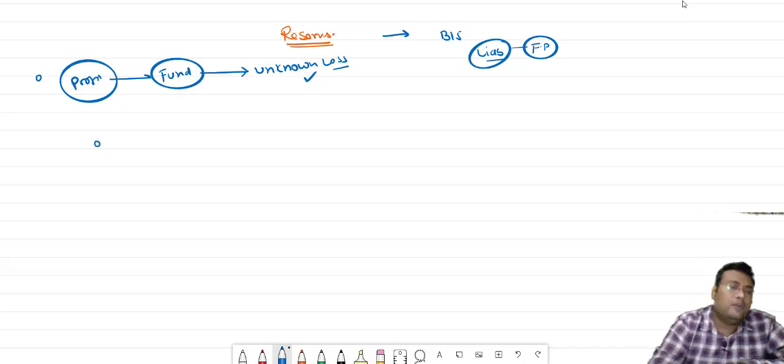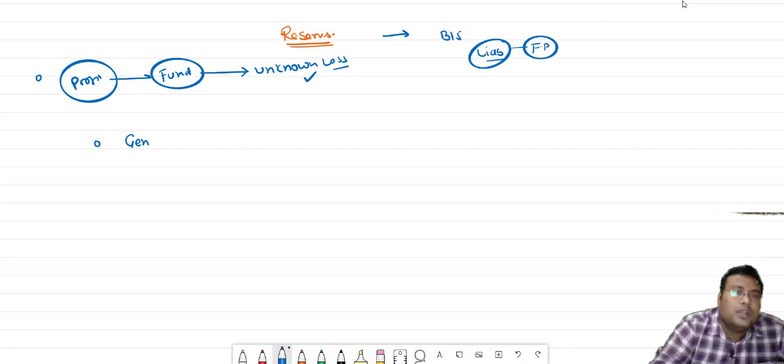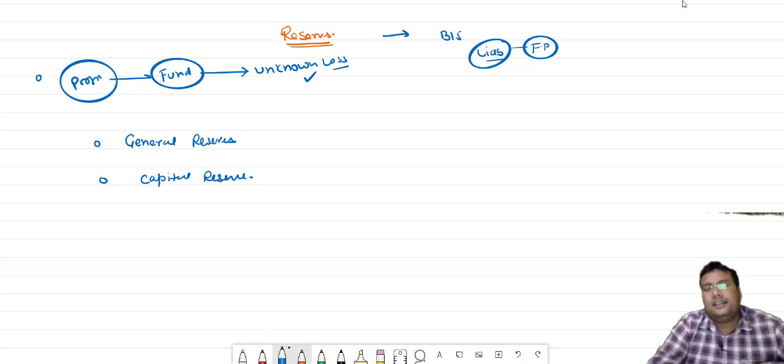Some examples of reserve, you please write down. The first one, bacha, is general reserve. Second one, bacha, is capital reserve. Acha, you understand each and every point.